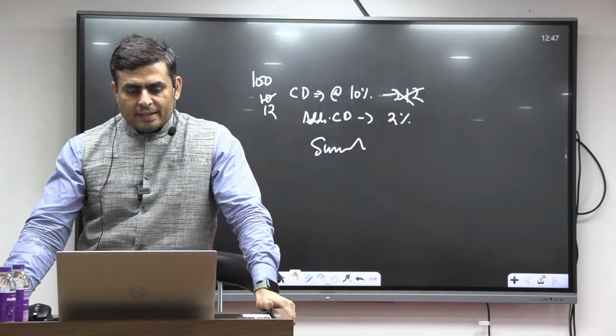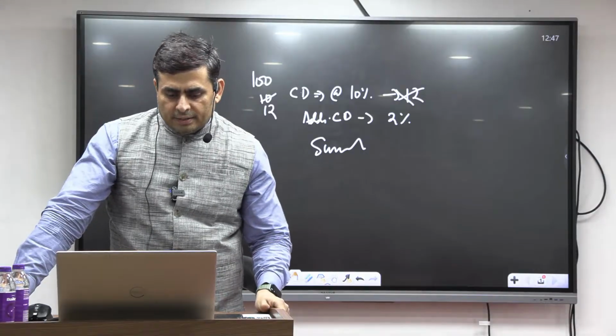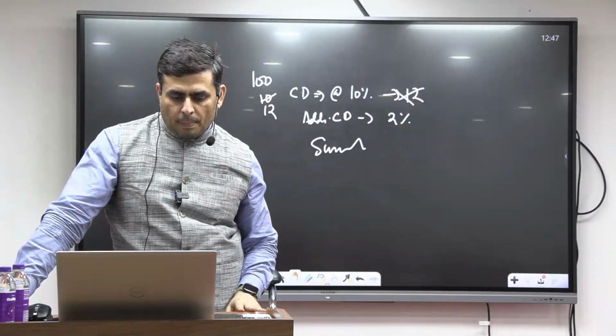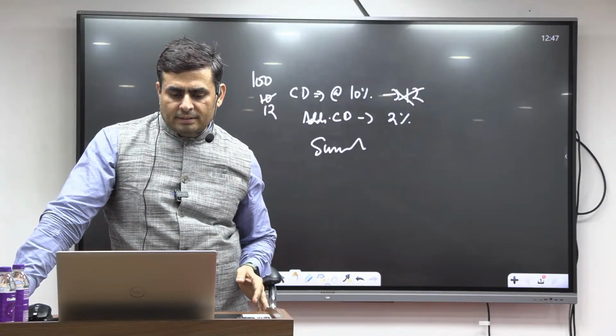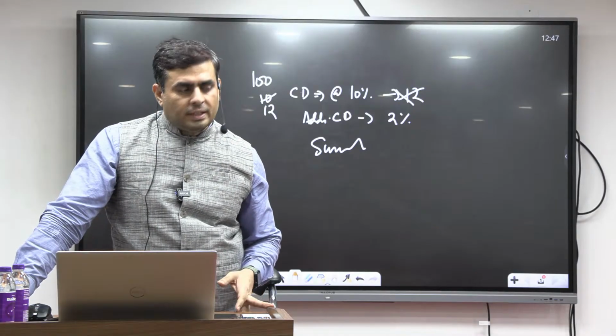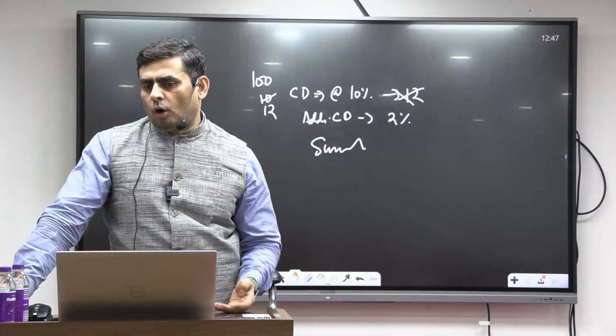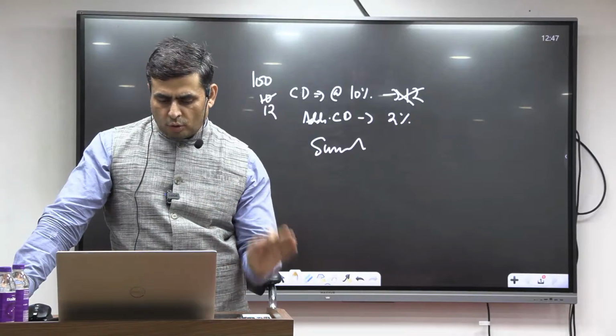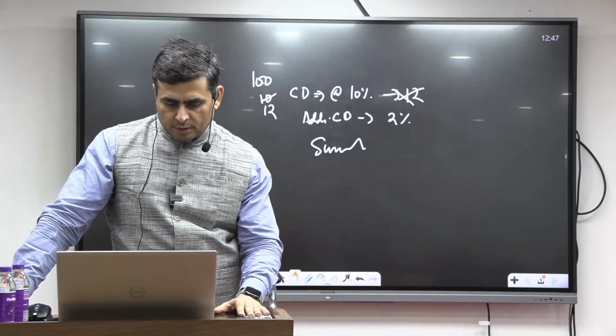Next is central sales tax. Sales tax means the tax on the selling of goods. It is also subsumed under GST.